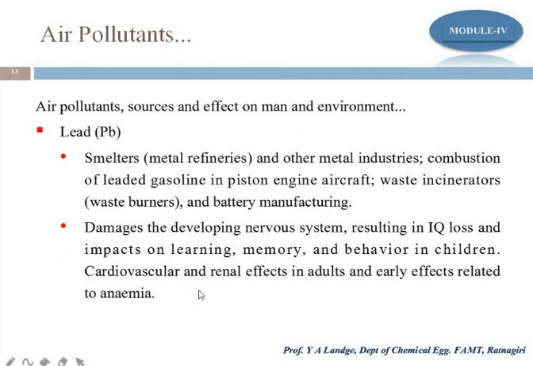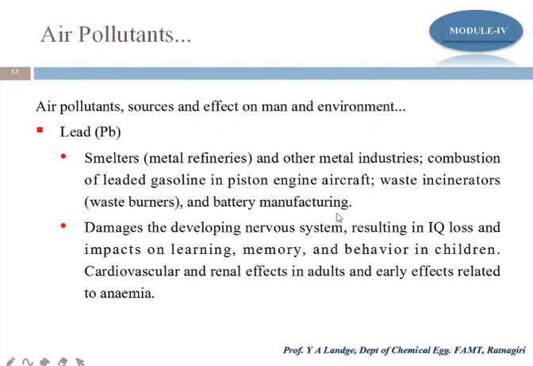Then another pollutant is lead, or we call it heavy metals. Smelter industries, especially refineries, release lead into the atmosphere, as do other metal industries. Other sources are the combustion of leaded gasoline in piston engine aircraft, waste incinerators, and battery manufacturing.